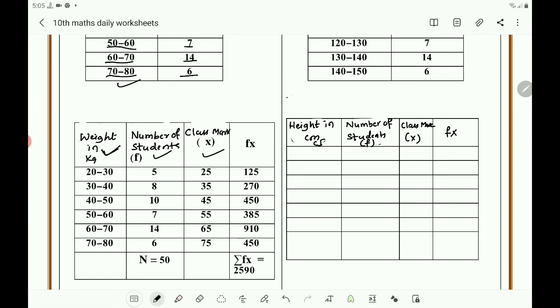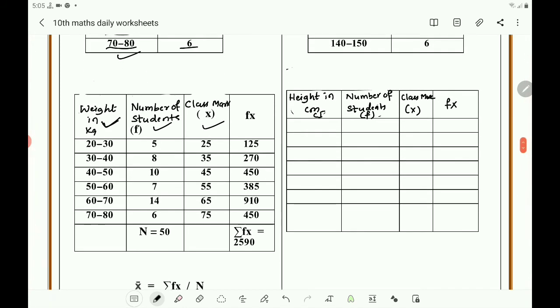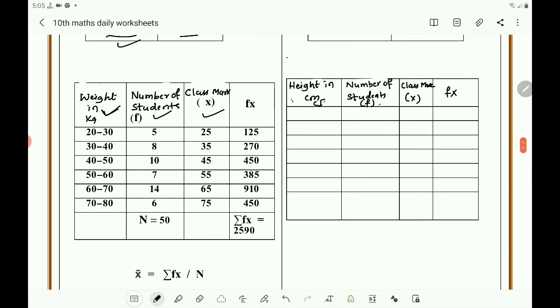The third column is for the class mark. Now how will you get the class mark? That is upper limit plus lower limit divided by 2. 30 plus 20 is 50. 50 by 2 gives 25.